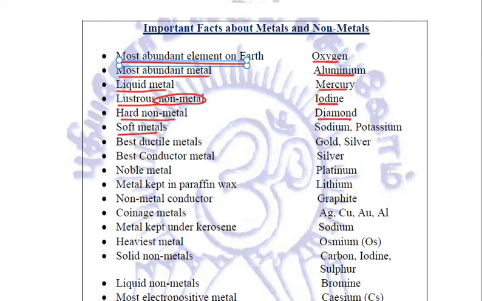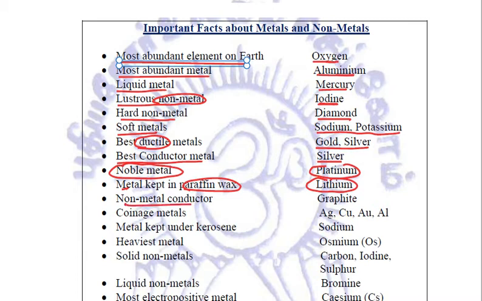The soft metals, the exceptions in metals, are sodium and potassium, so soft that they can be cut even with the help of a knife. The best ductile metals are gold and silver. The best conductor metal is silver. Platinum is also given the name of noble metal. The metal which is kept in paraffin wax is lithium. The non-metal conductor is graphite, which is a form of carbon.